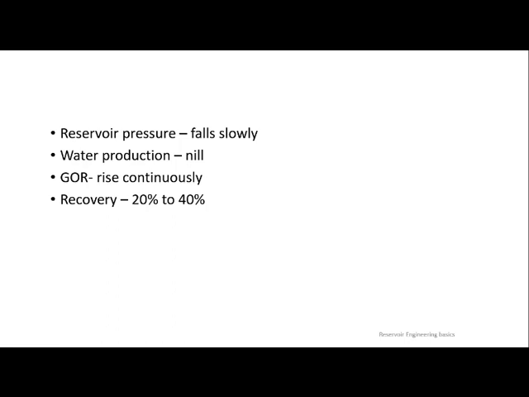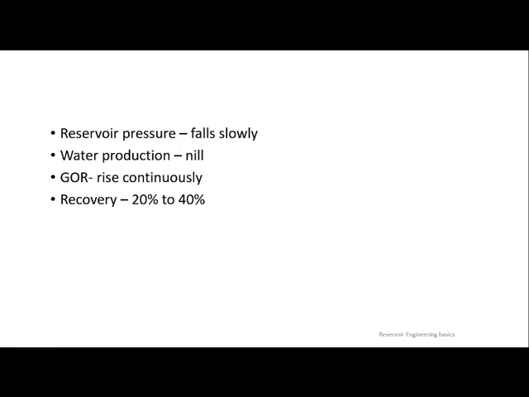Okay, you know that gas cap is there, you know that water drive is there, you know that depletion drive is there. So you think about which drive mechanism you will allow to do the first job. You may be thinking whether to allow water to produce, or else go to oil, or else gas. So you need to do some kind of analysis in such a way that you can take a decision that yes, I will go first with water, then with gas, then with solution gas, and finally with gravity or something like that.